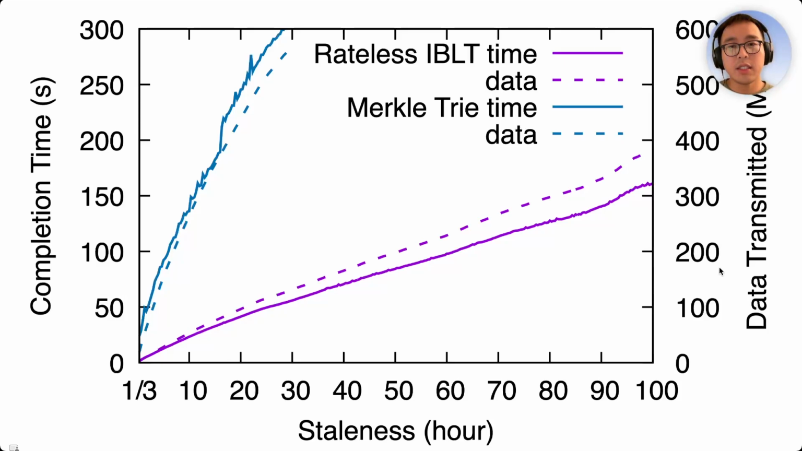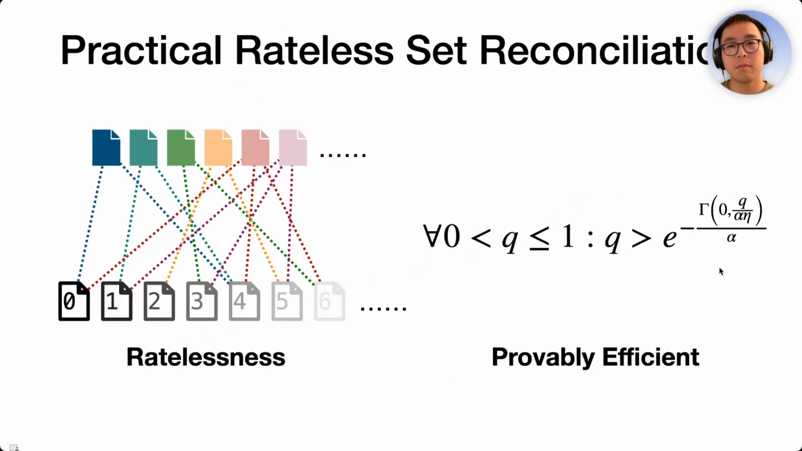As we increase the staleness, the difference between the two clients becomes larger, so both schemes use more time and communication. We found that rateless IBLTs outperform the production system by at least 4x in both metrics.